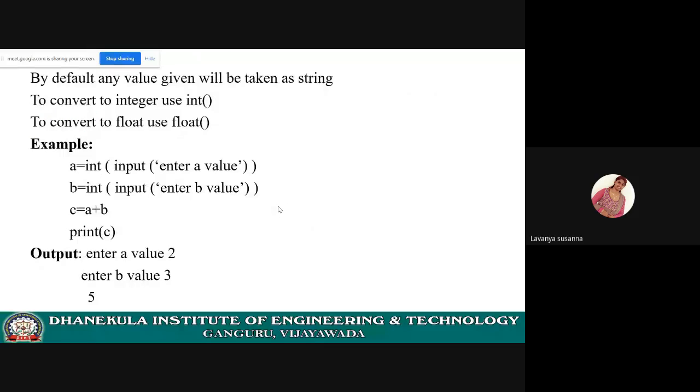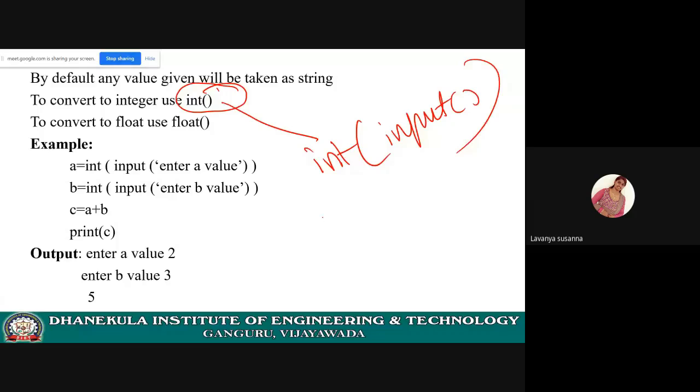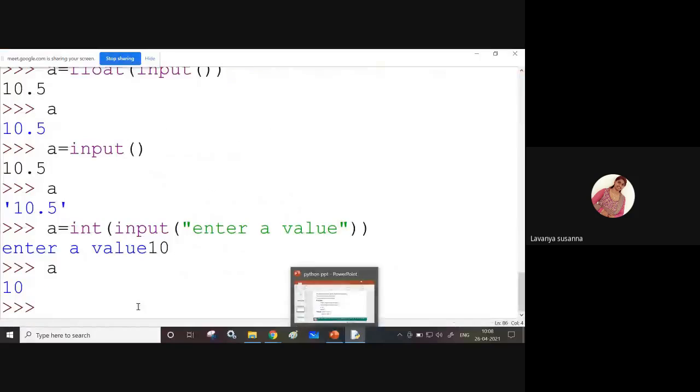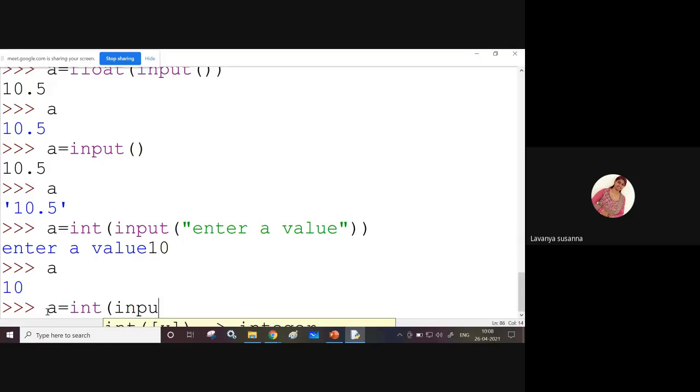Next, if you want to give an integer, just use the int function. Inside the int function, give the input function. See this simple program, an addition program. It's very easy. At the bottom, a equal to int of input.